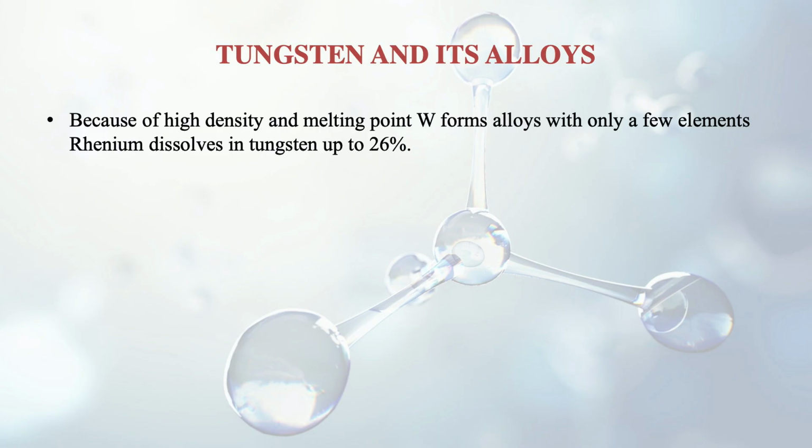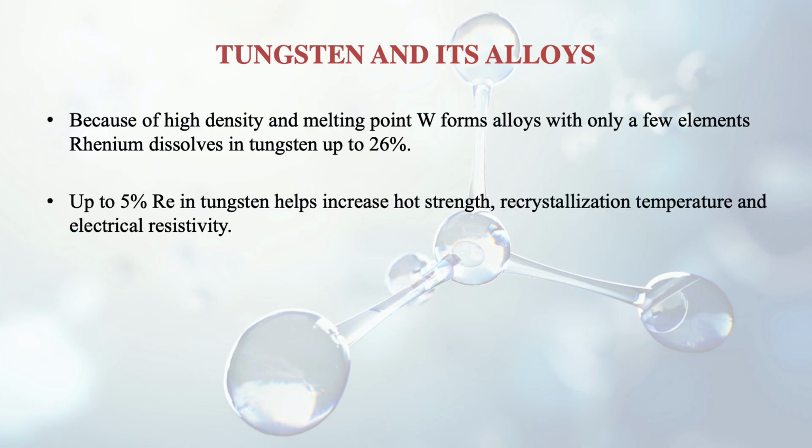Because of high density and melting point, tungsten forms alloys with only a few elements, one such as rhenium, which dissolves in tungsten up to 26%. Up to 5% rhenium in tungsten helps increase the hot strength, recrystallization temperature and electrical resistivity also.